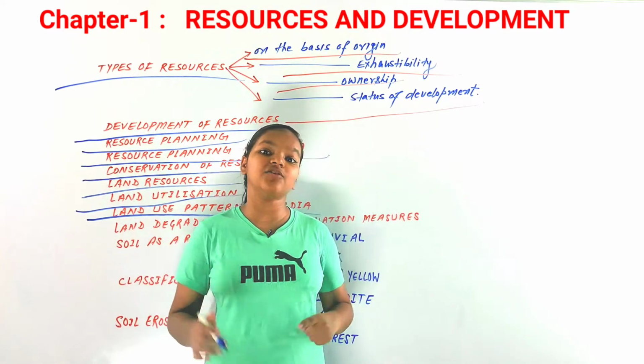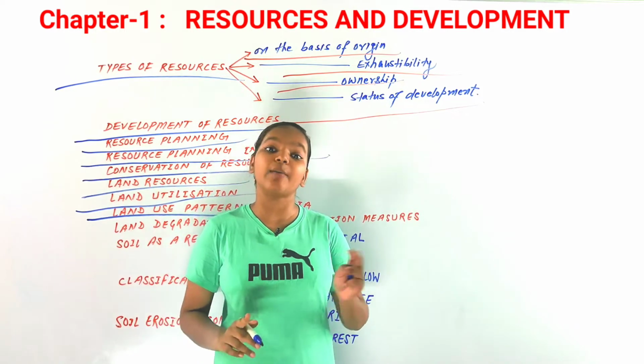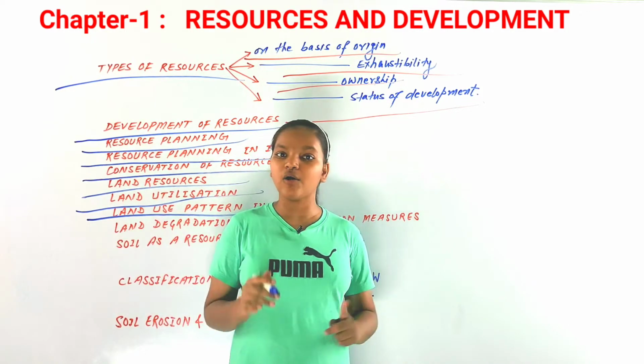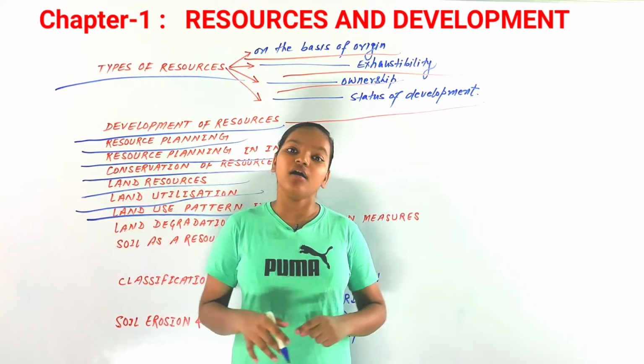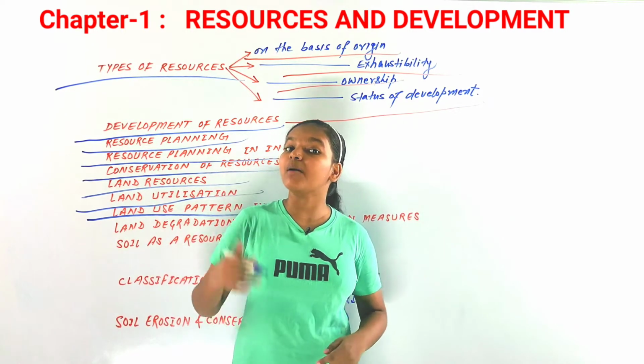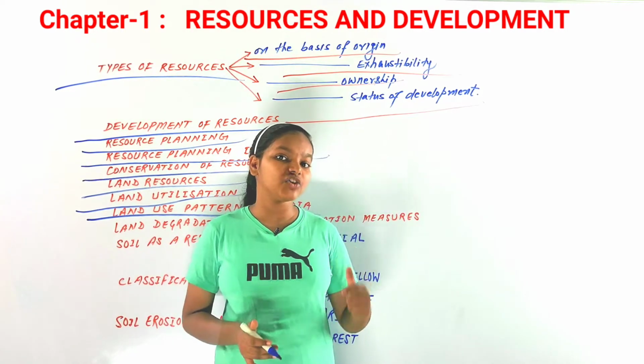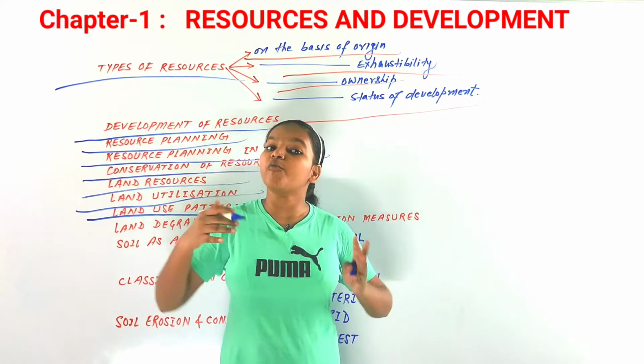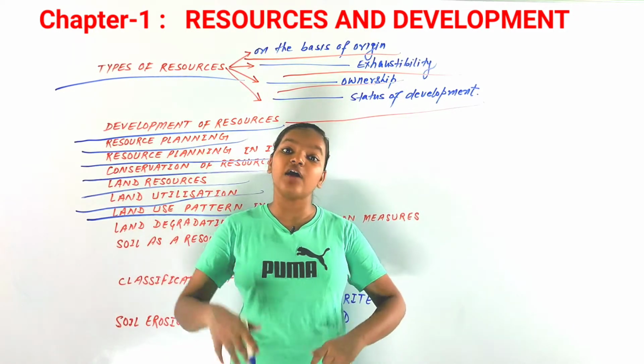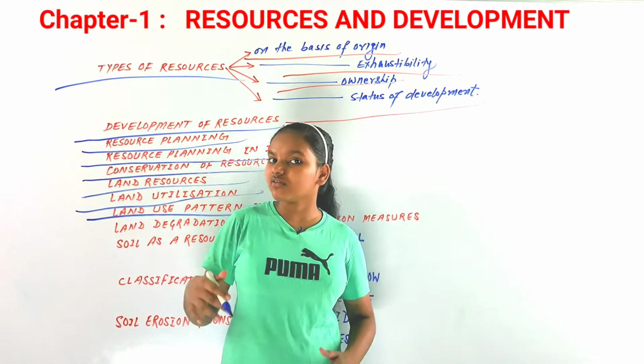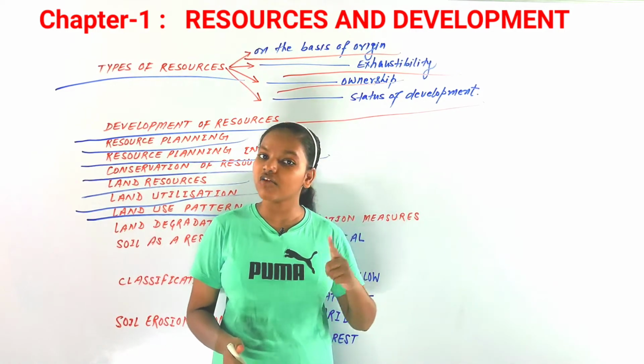Natural factors are the topography, climatic condition, type of soil, condition of soil, all those things. And the human factors are population density, technological development in that region, availability of facilities, cultural and traditional factors as well.